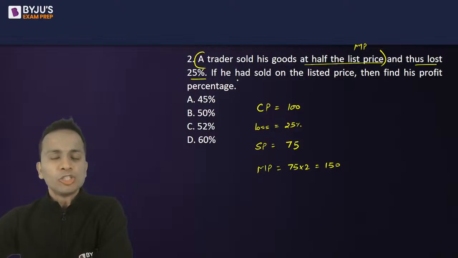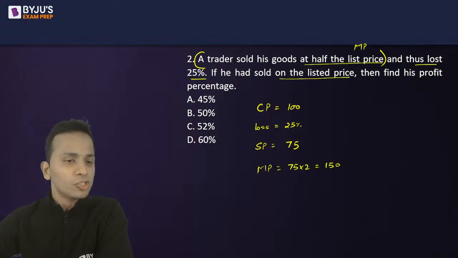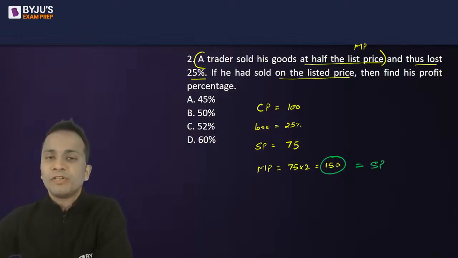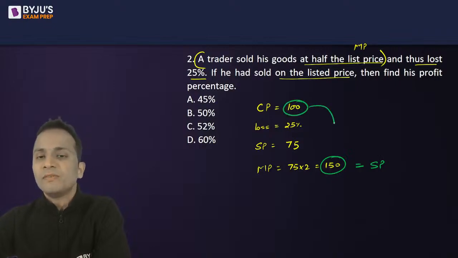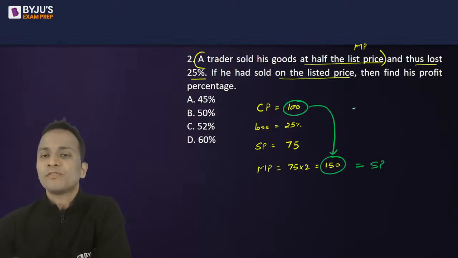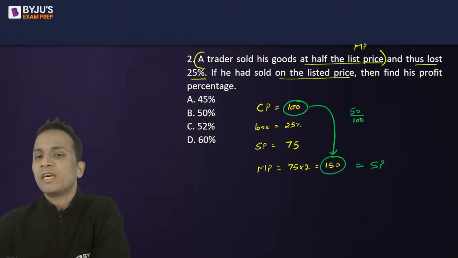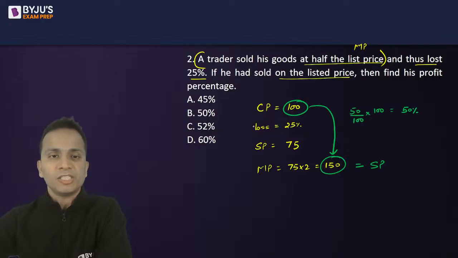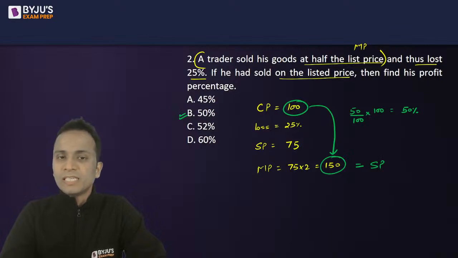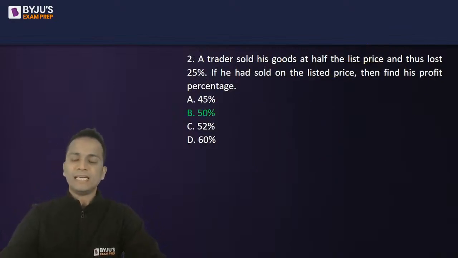Now the question is asking: if the article is sold at the list price, so this is the list price, if this is also equal to the selling price, then what will be his profit percentage? So cost price is 100, selling price now is 150. So the person is having a profit of 50 rupees over the cost price of 100. So I can say that the profit percentage will be 50 percent. So the correct answer should be option B. Option B is the correct answer for question number 2.